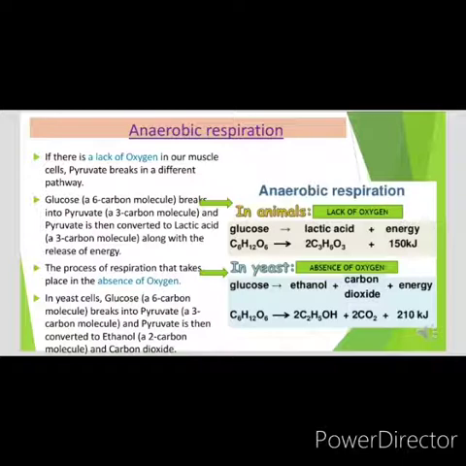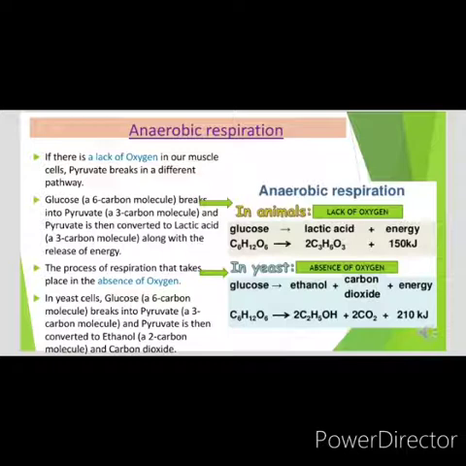So due to lack of oxygen in our muscle cells, especially during exercise, pyruvate converts into lactic acid with the release of energy. First step is the same. Glucose breaks into pyruvate and then pyruvate is converted to lactic acid. And this causes muscle cramps in human beings.